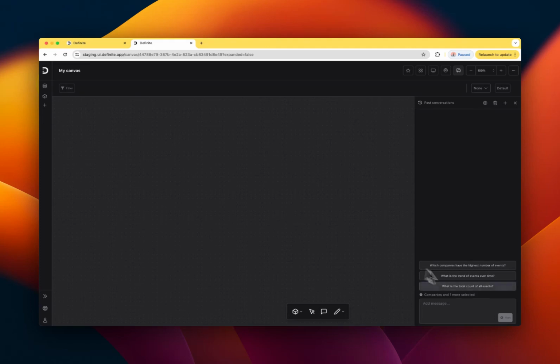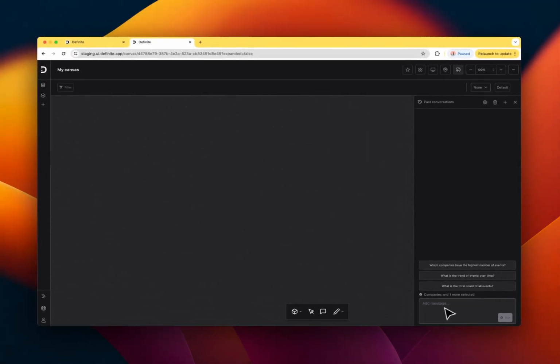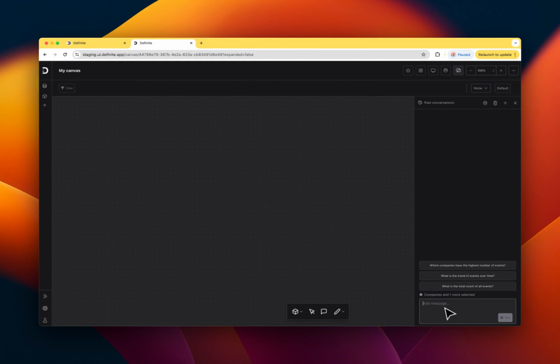Hey, just wanted to talk through how you can trust the outputs of Phi, our AI assistant at Definite. So let's go ahead and ask a question. And actually, let's first get grounded on what data is even in here. What columns are in here.